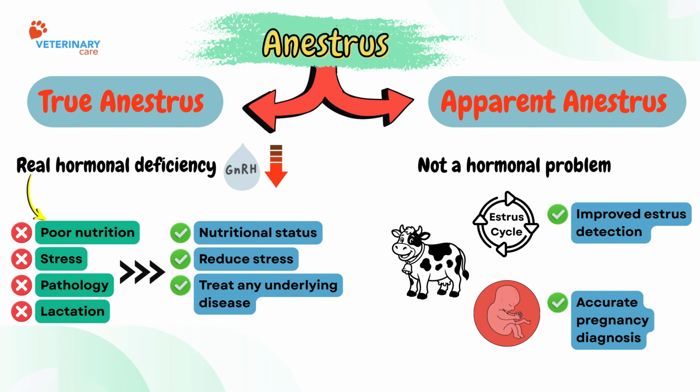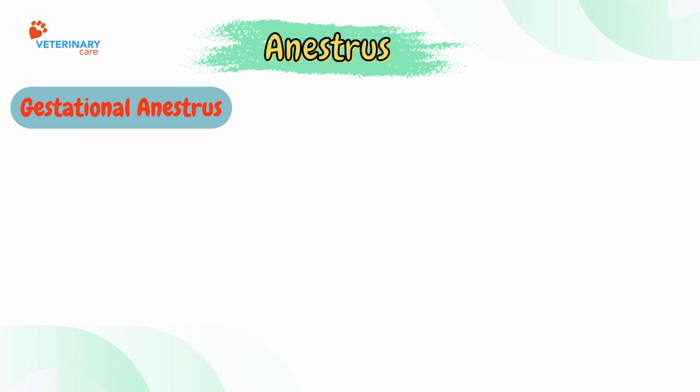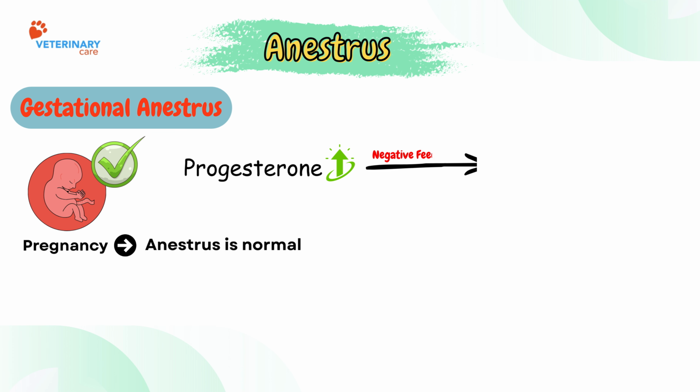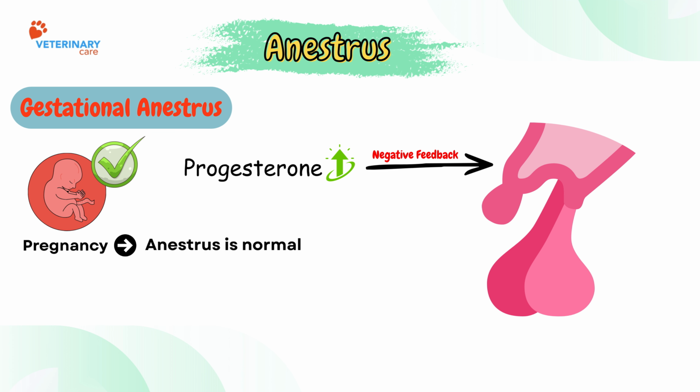Now, let's move to a major physiological cause. Gestational anestrus. During pregnancy, anestrus is completely normal. Progesterone levels remain elevated, and that exerts negative feedback on the hypothalamus, inhibiting GnRH secretion. As a result, FSH and LH are inhibited. Therefore, estrus cycles are suppressed during gestation.